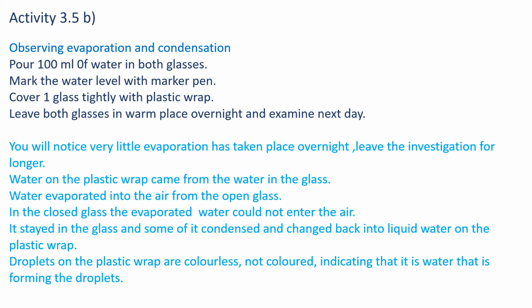So in this activity 3.5b, you have to observe evaporation and condensation. In this, pour 100 milliliters of water in both glasses. You take two glasses and pour the same amount of water in both. You can mark the water level with a marker pen and cover one glass tightly with plastic wrap, and let the other be open. Leave both glasses in a warm place overnight and examine them the next day.